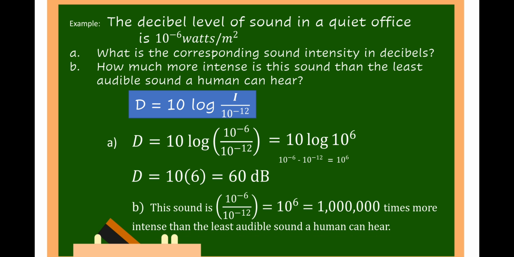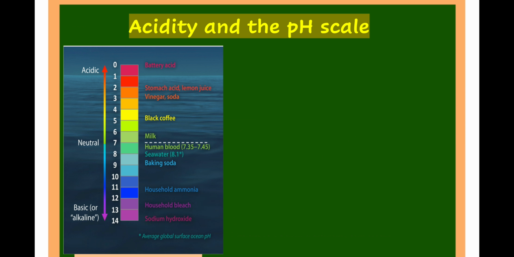For letter B, this sound is 10 raised to negative 6 over 10 raised to negative 12, which is equal to 10 raised to 6, which is also equal to 1,000,000 times more intense than the least audible sound a human can hear. Next, we have the acidity and the pH scale.